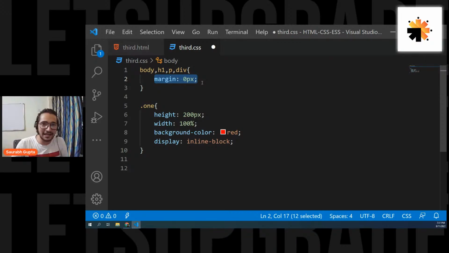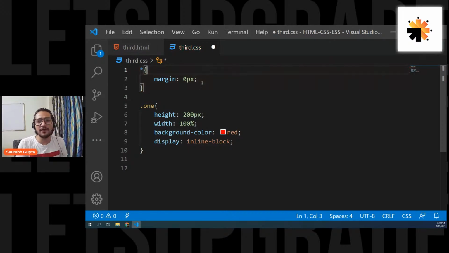You can mention all the elements there, and one time just say, okay, fine, I want all your margins to become 0. So if you're carrying a default margin, I'll make it 0. But is there a simple solution for this? What if I don't remember all the elements? What if I don't have the name for all the elements? What can I do? So in that case, you have something called as